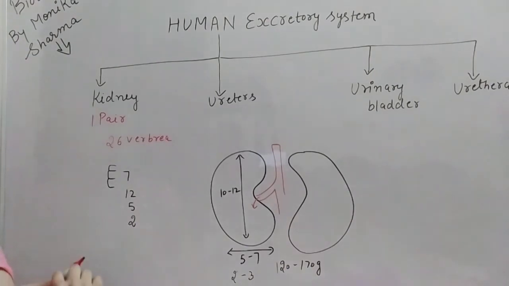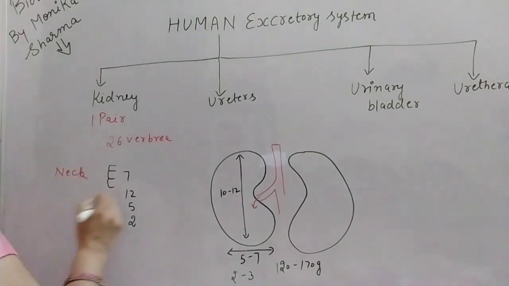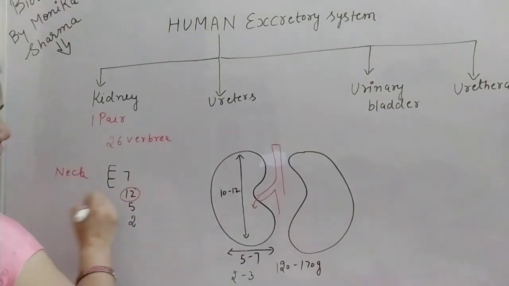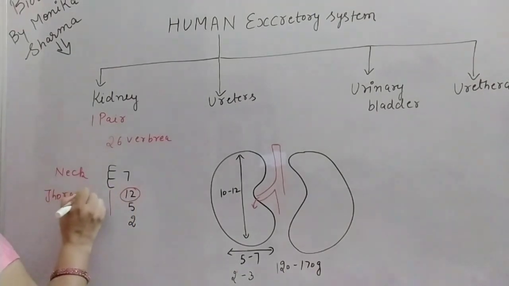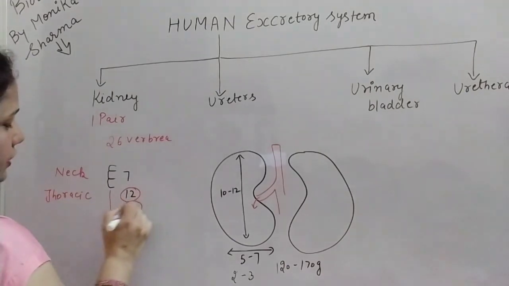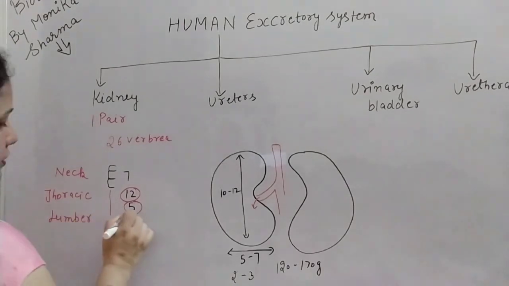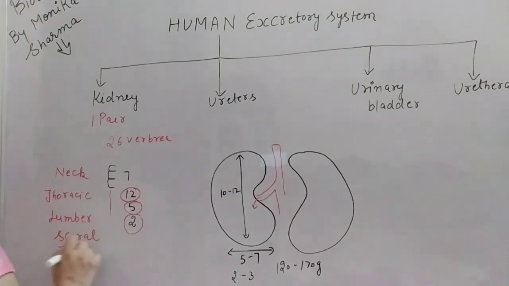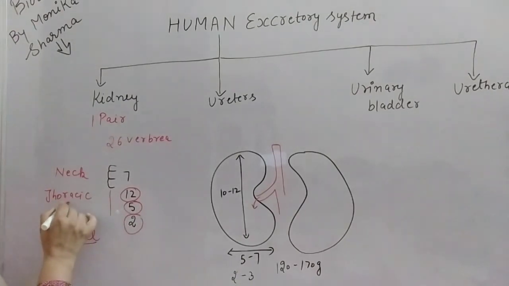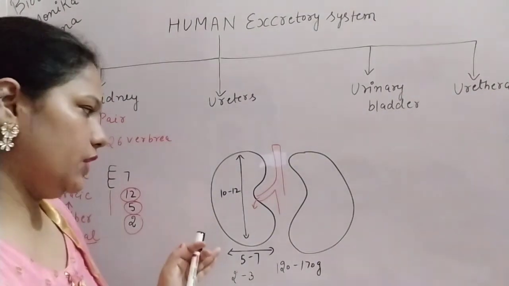There are 7 cervical vertebrae, present in our neck region. After that 12 are thoracic, thoracic meaning in our chest cavity. After that 5 are the lumbar vertebrae, present in our abdominal region, and 2 are the sacral vertebrae, present in the tail region. So from the last thoracic up to the third lumbar vertebra, the kidney is present in our abdominal cavity.